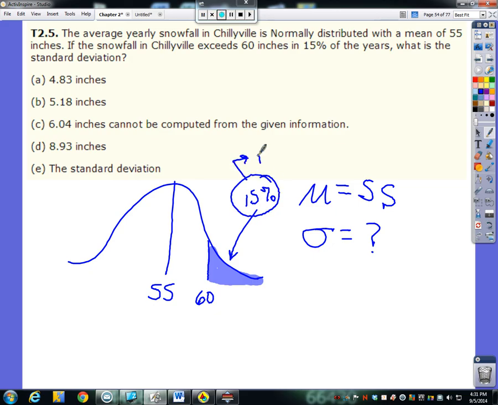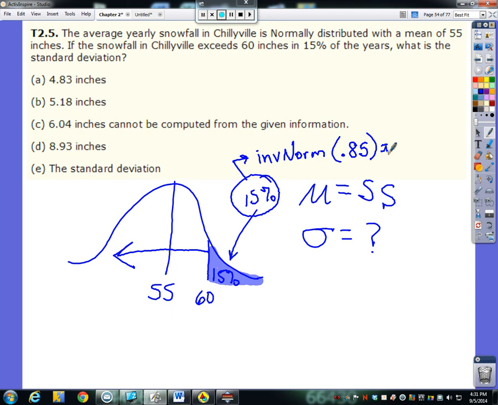And how can we use the 15%? We can use some inverse norm here. Now, inverse norm, remember, goes to the left. It's always below. So if this is 15% above, I would want to use inverse norm 0.85.